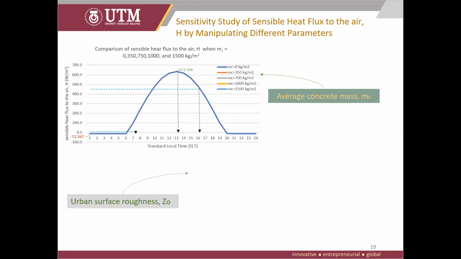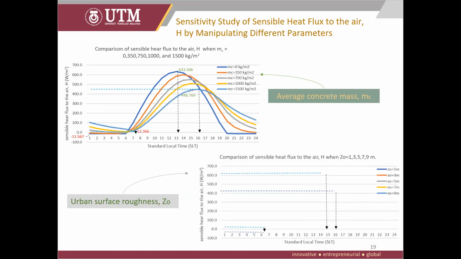Next is the sensitivity study of sensible heat flux to the air by manipulating both the average concrete mass and the urban surface roughness. When concrete mass increases, the sensible heat flux to the air profile tends to be more flattened, with lag occurring later in time. When building height increases, the sensible heat flux to air increases. The lag decreases when average building height increases.